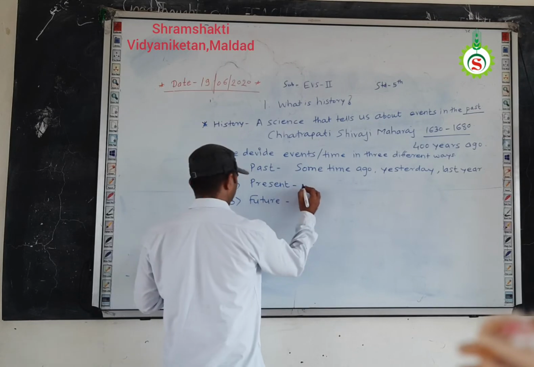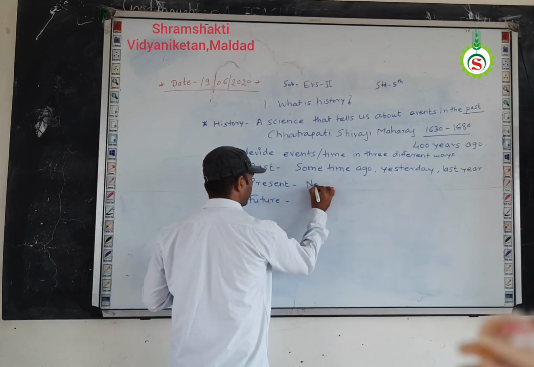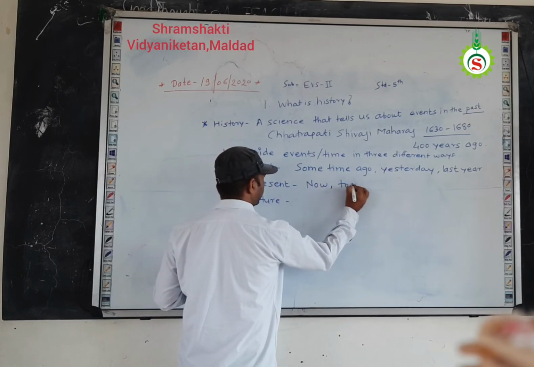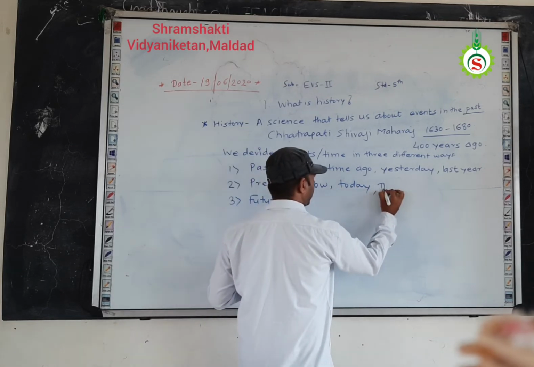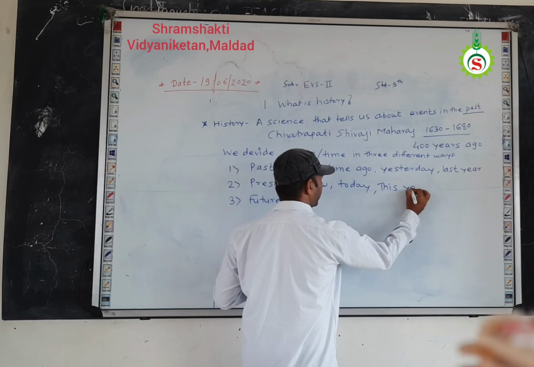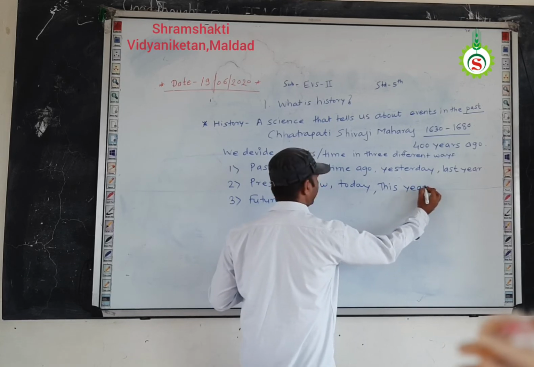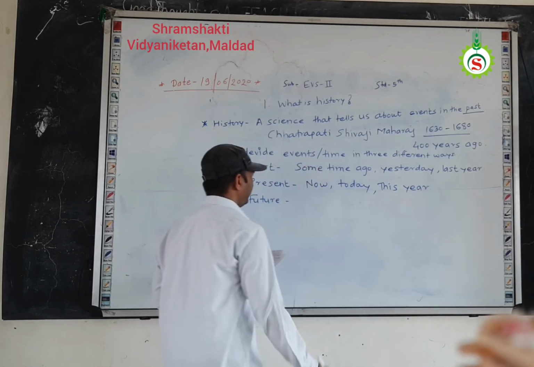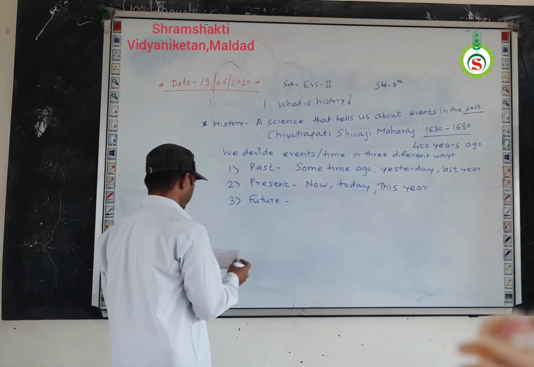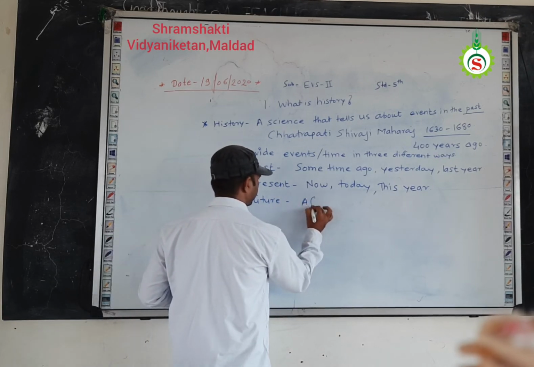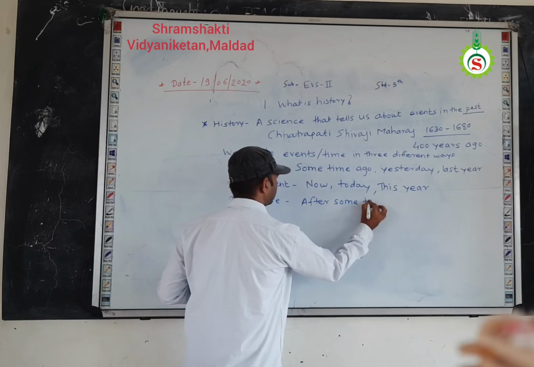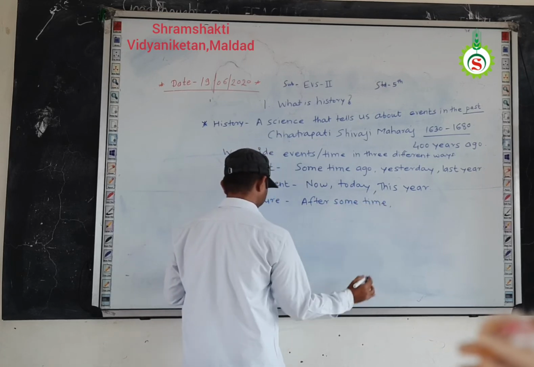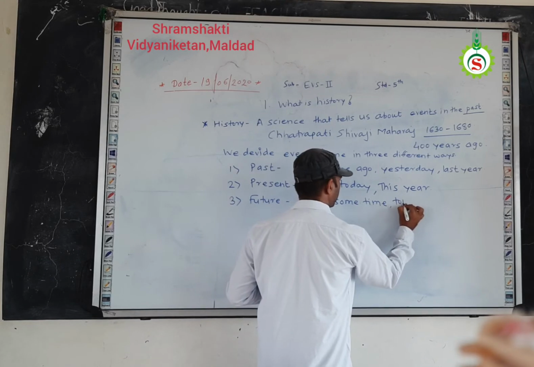Okay, then which words we use for explaining the present events? For present events, we use now, today, then this year. Okay, we use this type of word to explain the present event. Okay, and for the future event, what we use? After some time. Then tomorrow.